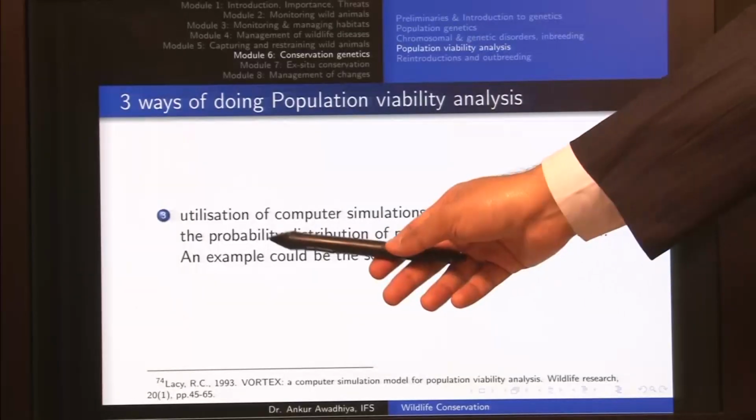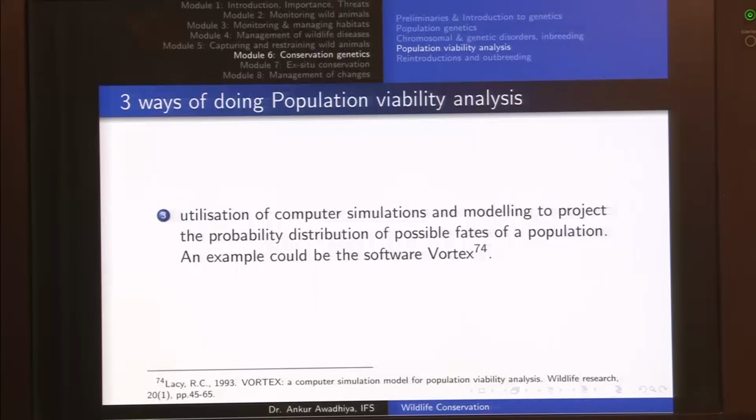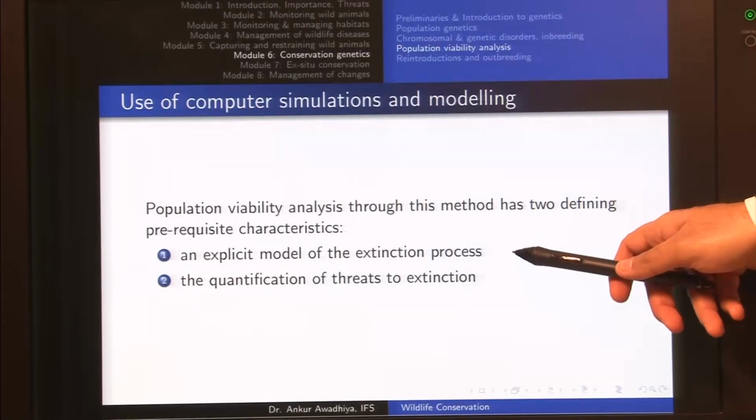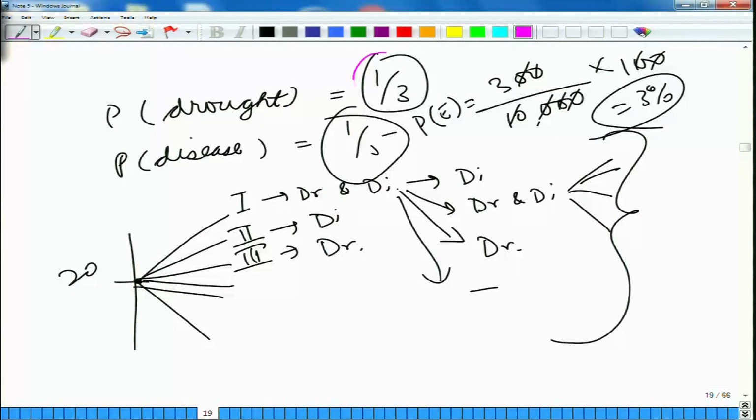So, here we are doing a probability distribution of the possible fates of a population, and an example is a software, Vortex, that we will look into in a short while. But before we do that, what does this model require? Population viability analysis through this method has two defining prerequisite characteristics. One is an explicit model of the extinction process. Earlier we used a mathematical or analytical model; such an explicit model of the extinction process is also required for the computer simulation to begin with, and it also requires a quantification of the threats to extinction. That is, we require a quantification of all of these probabilities.